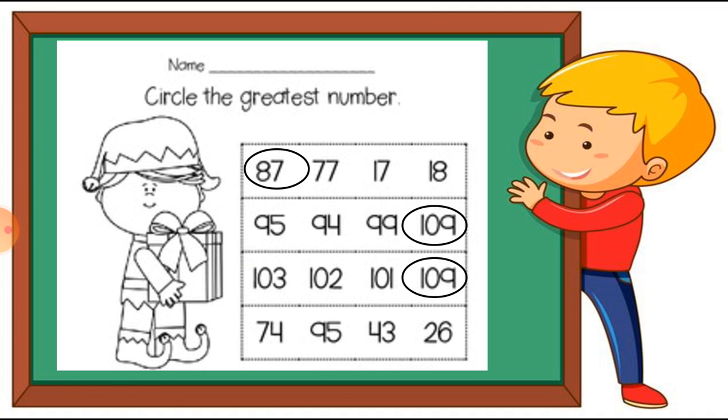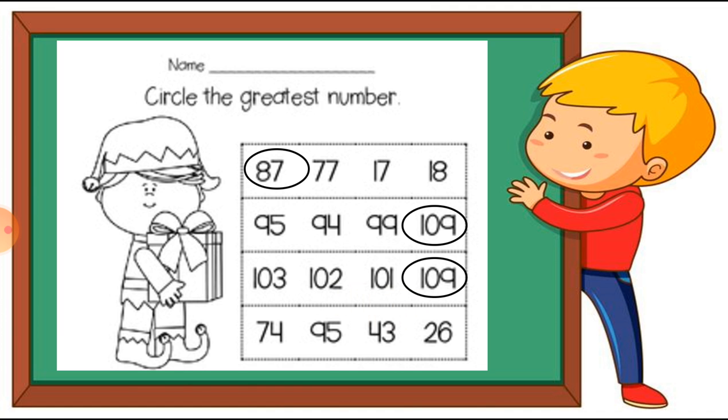Now the last one: 74, 95, 43 and 26. Just guess, students, which number is the greatest between these 4 numbers. I have to circle it. Now write these numbers in your book and circle it before me. Students, is 74 the greatest number?